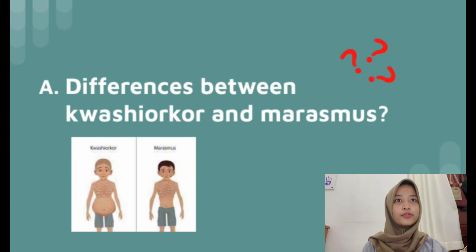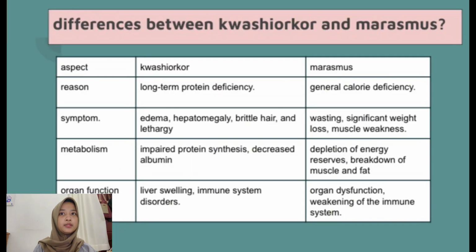Okay, the first topic is the difference between Kwashiorkor and Marasmus. From this picture, we can see the difference between them, so the effects seem to be inversely proportional. We can also see in the table on this slide several aspects to identify the difference: the reason, symptom, metabolism, and organ function. For example, the reason: for Kwashiorkor it is long-term protein deficiency, and for Marasmus it is general calorie deficiency.